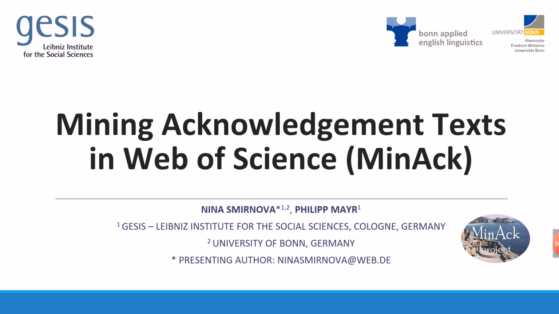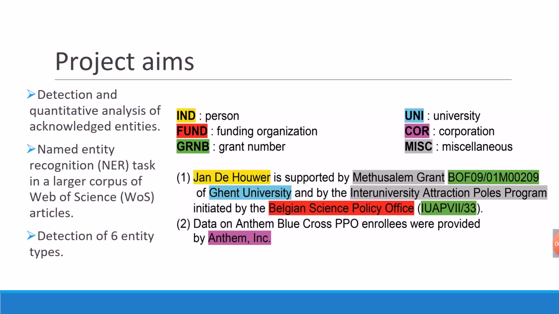I would like to present our project Mining Acknowledgement Texts in the Web of Science, which is also a part of my master thesis. Aims of our project are detection and quantitative analysis of acknowledged entities. We would like to conduct a named entity recognition task in a larger corpus of Web of Science articles, which contain acknowledgements. At the end, we would like to develop an approach which will be able to detect acknowledged entities of 6 types: person, funding organization, grant number, university, corporation, and miscellaneous.